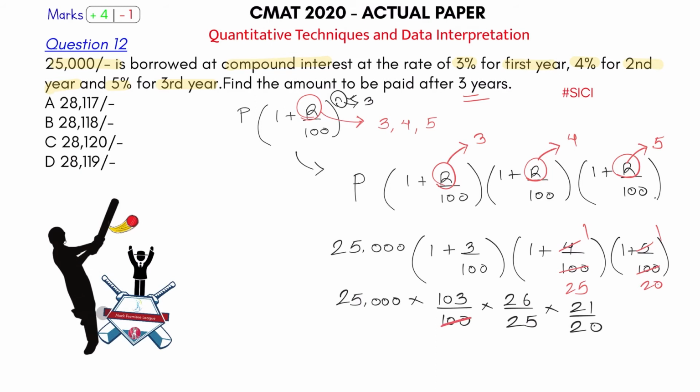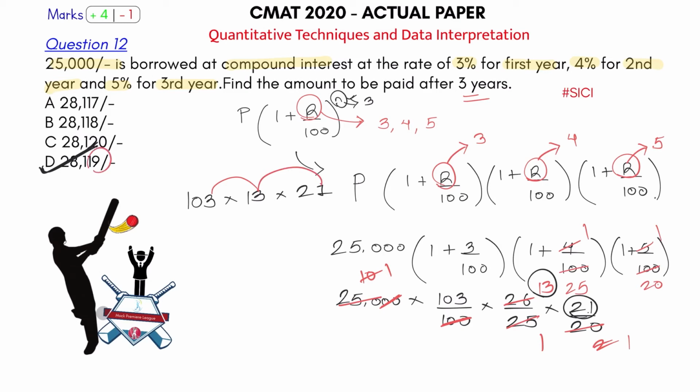Now what can you do? Cancel first this 20 with this 20. So this looks good. Then 25 1s are 25, 10s are 250, then 10 1s are 10, 2s are 20, and 2 1s are 2, 13s are 26. So eventually what do I get? I get this 103 into 13, and into what? 21. So into 21. So what will be the answer now? 3 into 3 is 9, 9 into 1 is 9. So option number D looks like the answer. Even before the calculation I just got the answer, because I know the unit digit will be 9. 3 into 3 is 9, 9 into 1. So I looked for an option which has unit digit of 9. That's it. So without even solving, I know what the answer is.